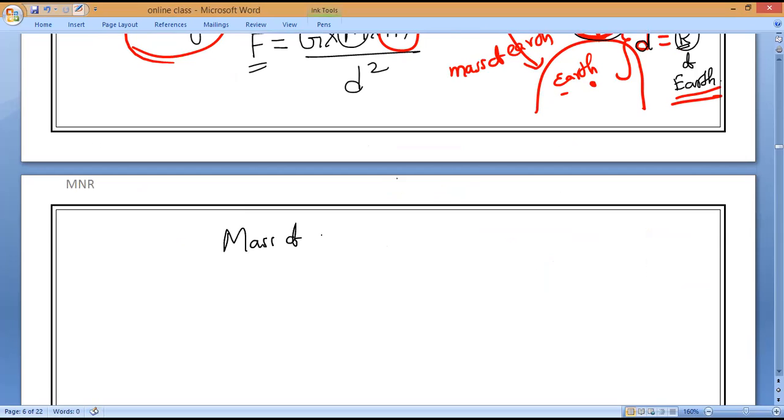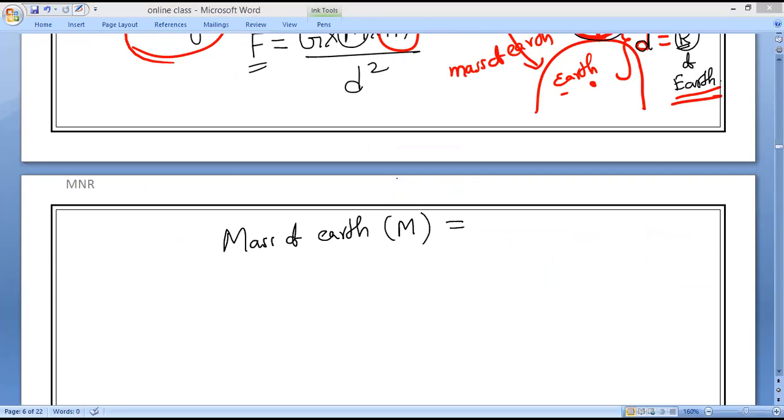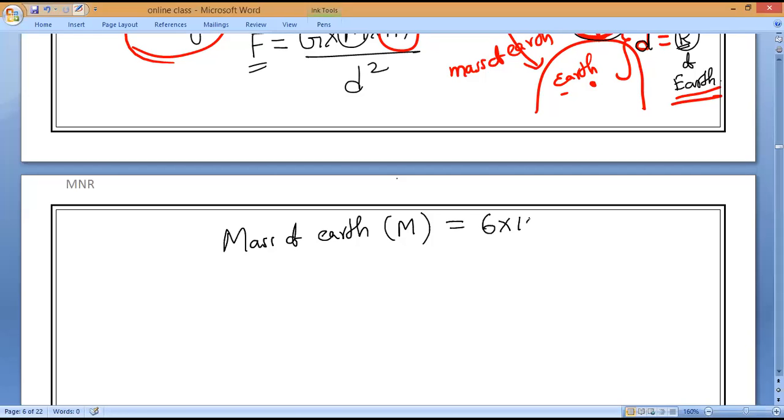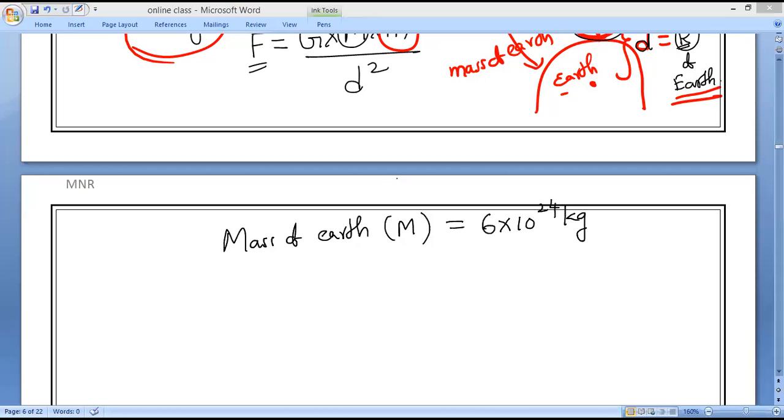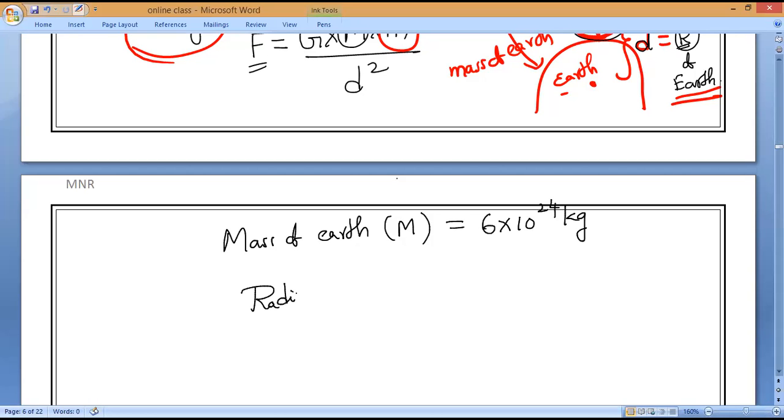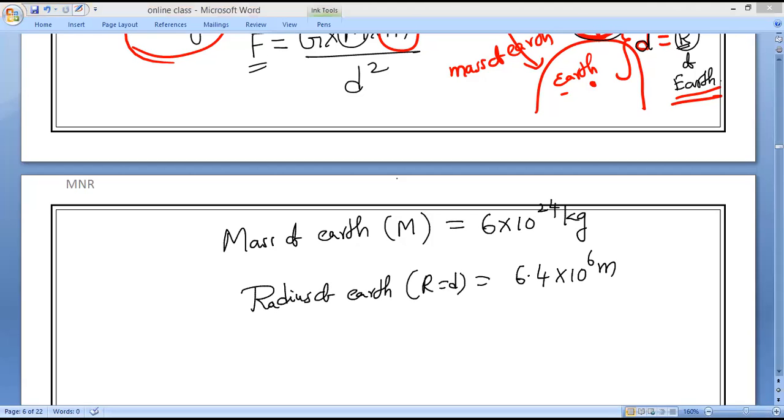Mass of Earth, already we solved, all of you should know by this time, is 6 into 10 power 24 kg. Please remember. Same way, radius of Earth, that is d, is 6.4 into 10 power 6 meters. Is it okay? That's all.